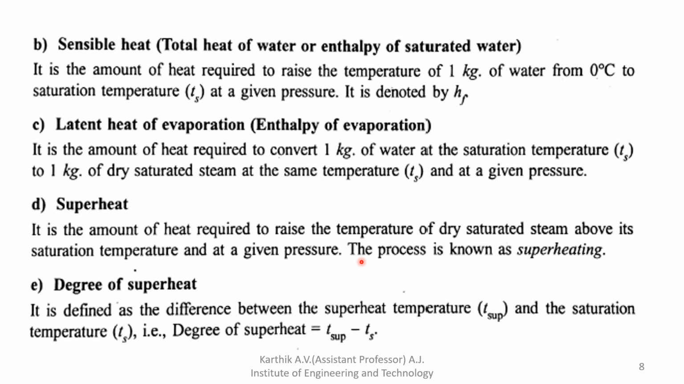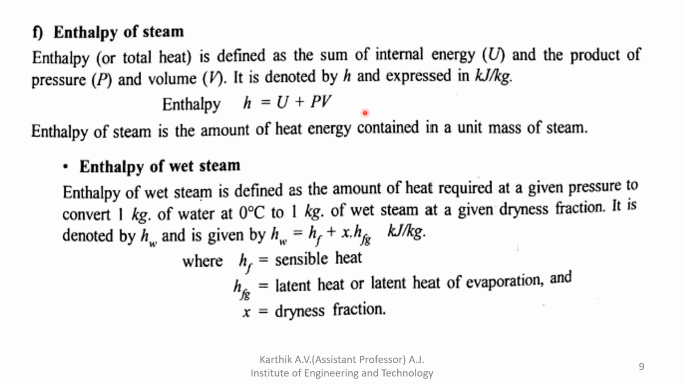Next one is degree of superheat. What is the degree of superheat? It is defined as the difference between the superheat temperature and the saturation temperature. That is called the degree of superheat. I hope all of you understood sensible heat, latent heat as well as superheat. Degree of superheat is nothing but T superheated minus T saturation. Next, enthalpy of steam.